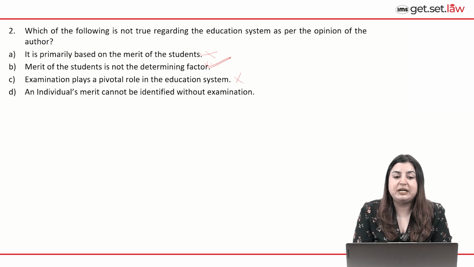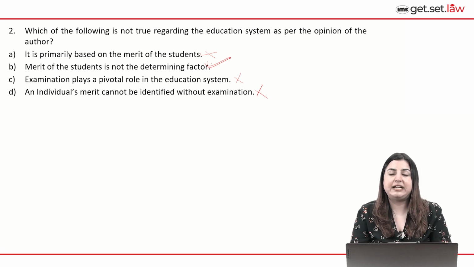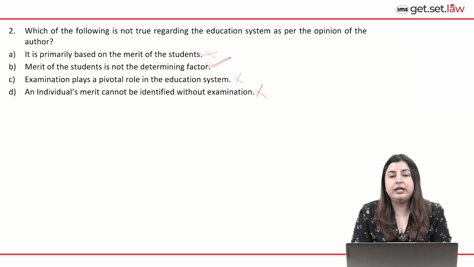D. An individual's merit cannot be identified without examination. Again, we can eliminate this because the author does agree with it. Like the individual's merit cannot be identified without examination. This is very much reflective of how the education system is now functioning in the society.